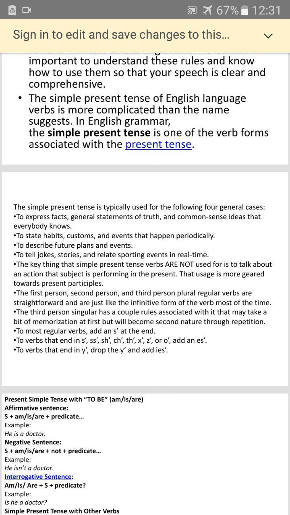Second person is you, and the plural is again you, and third person is he, she, and the plural is they. That is the pattern, and you have to remember it and keep it in your mind. The first person, second person, and third person plural regular verbs are straightforward and are just like the infinitive form of the verb. The third person singular has a couple of rules associated with it that make it a bit of a memorization. You have to remember it, you have to memorize it, but it becomes second nature through repetition.